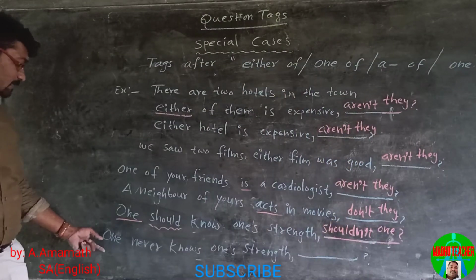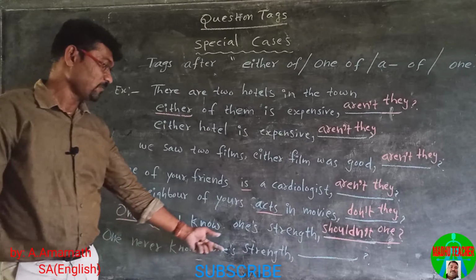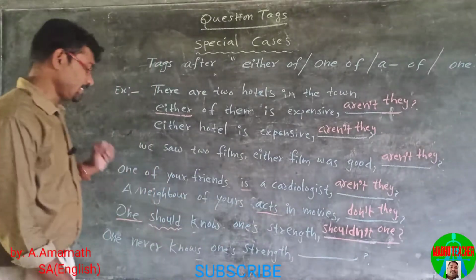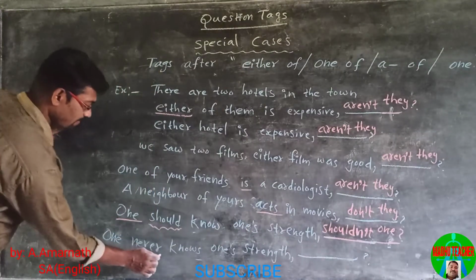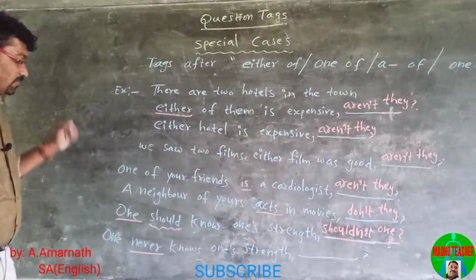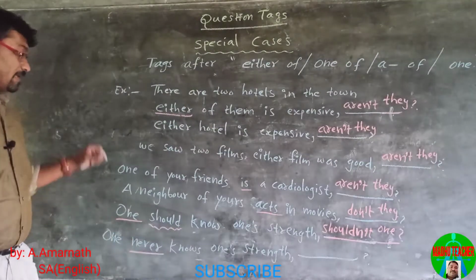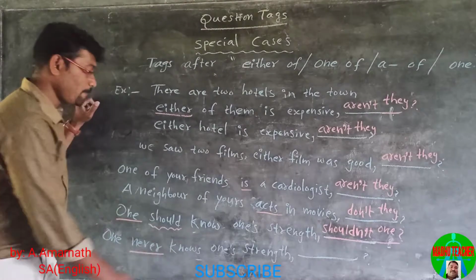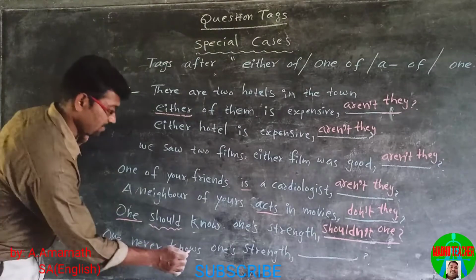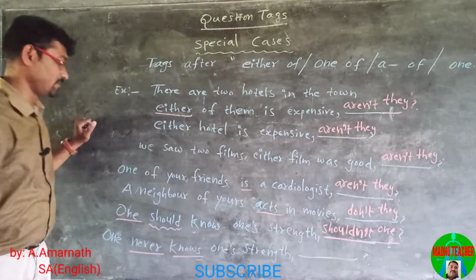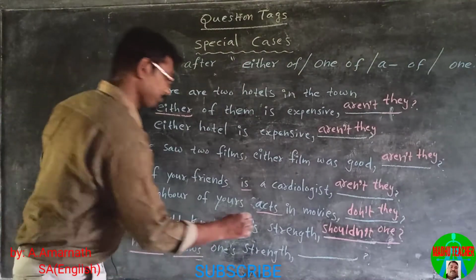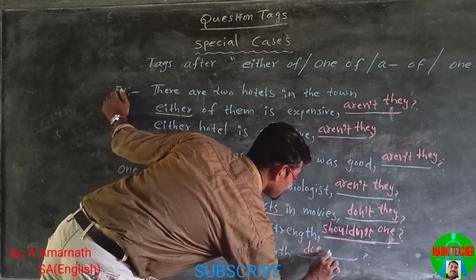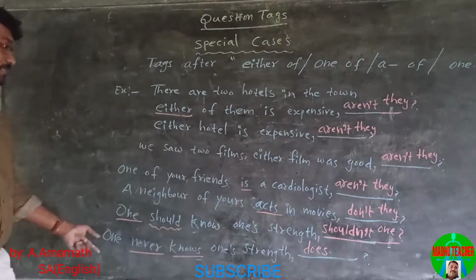Okay, look at this sentence. One never knows one's strength. This statement is negative because we use the negative word never. There is no helping verb in this statement. The main verb is in simple present form, so we use does. And the pronoun is one.